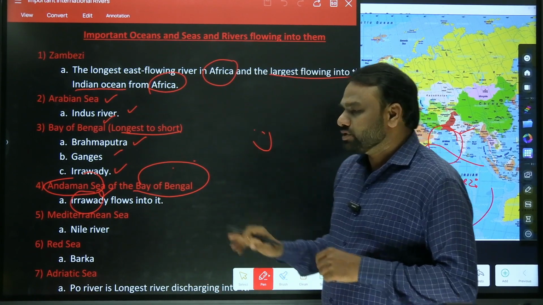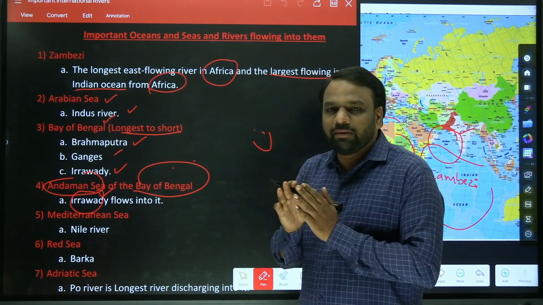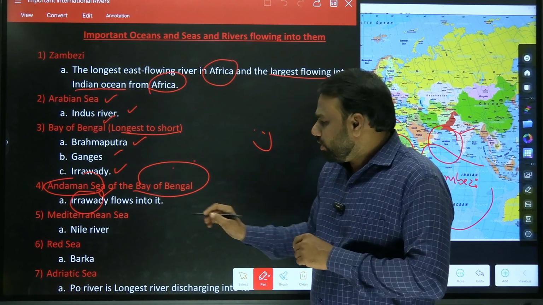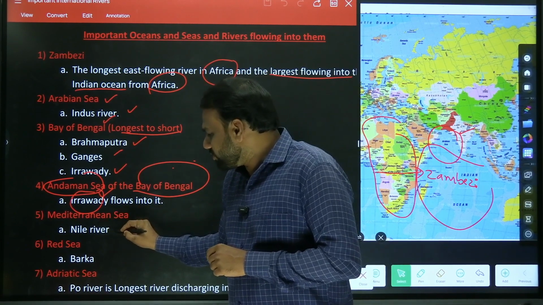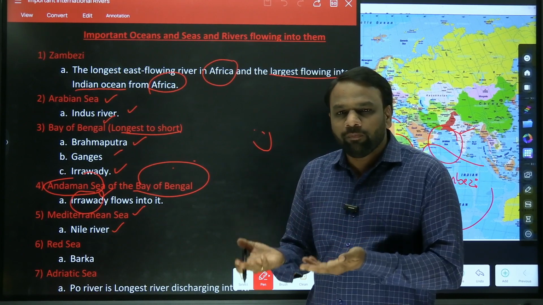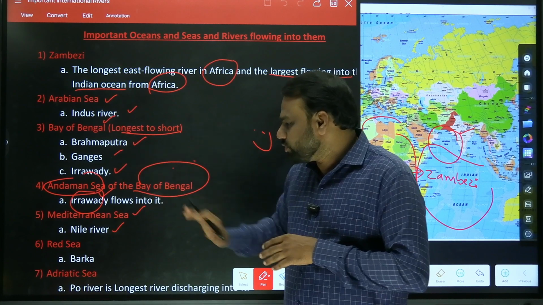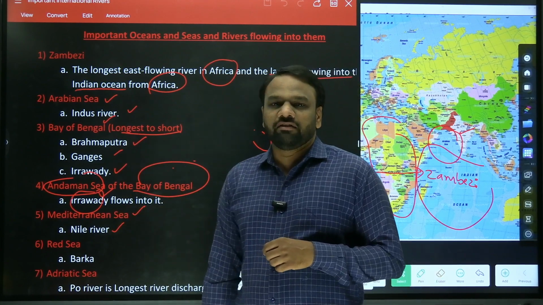Next, Mediterranean Sea. The Mediterranean Sea is very important from the UPSC point of view because it forms a very important trade route of India. So we need to know about the river that flows into the Mediterranean Sea, the Nile River. There are many other rivers which flow into the Mediterranean Sea, but we are interested only in the longest river which flows into it, and it is the Nile River.